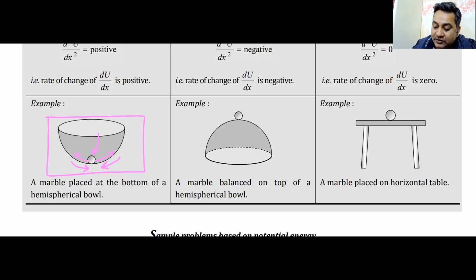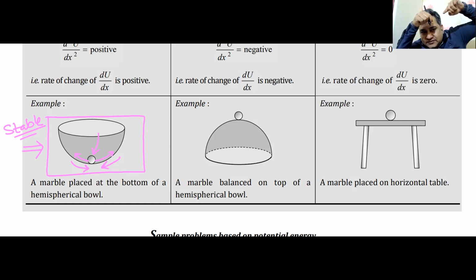This type of equilibrium is known as stable equilibrium. And what you have to look for on a stable equilibrium? Stable equilibrium happens at the lowermost point. The energy is lowest. Think about potential energy. It is lowest at the bottom. If I push it, potential energy increases and therefore it wants to come back.